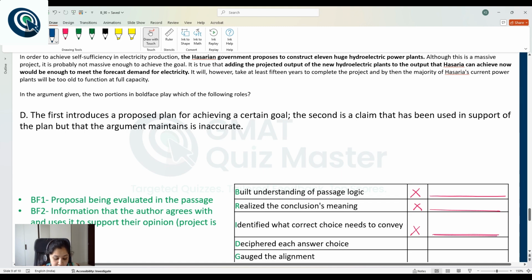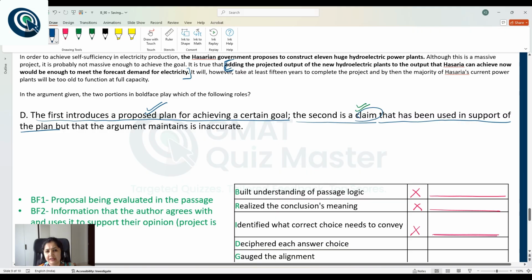It says the first introduces a proposed plan for achieving a certain goal. That's fine, that is correct, this portion is correct. The second is a claim. So this information is a claim. Yes, we can say that it is a claim that has been used. So this information has been used in support of the plan. So has this claim, this information, been used in support of the plan?